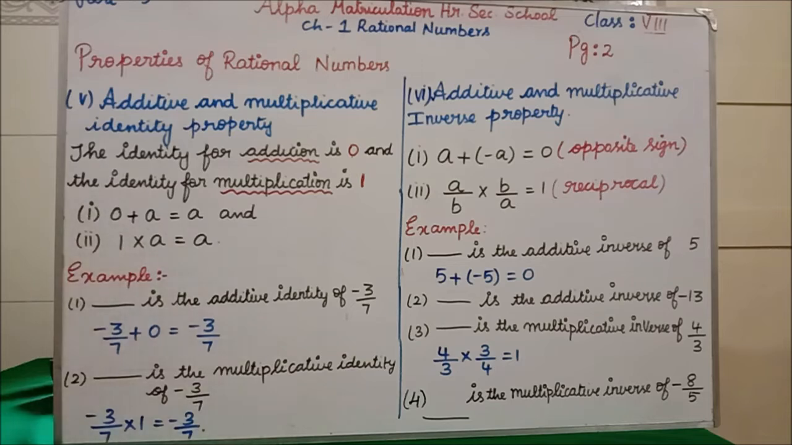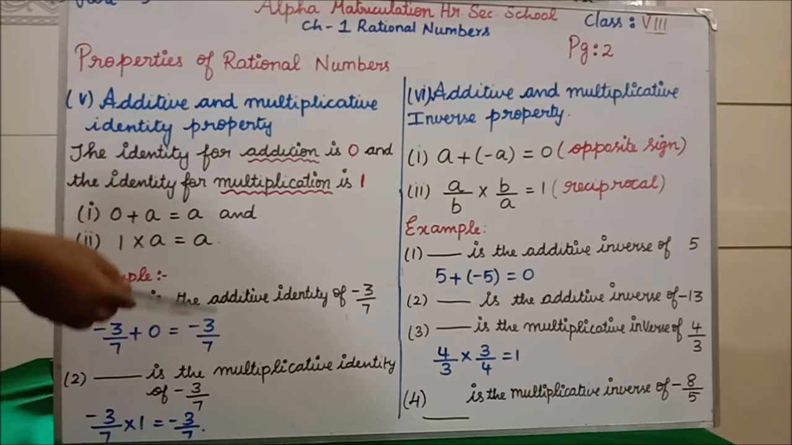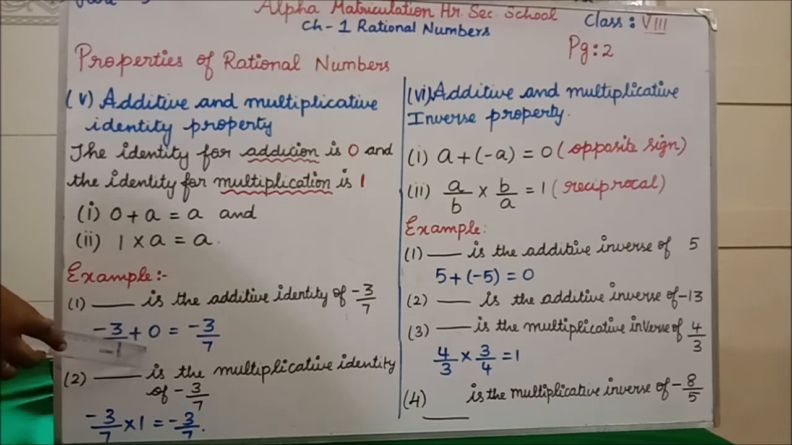Suppose you consider you are having one number. See, I have written here an example, minus 3 by 7. This is your question. To get the same number as your answer, what number do you have to add? Only if you add 0, you will get the same number as your answer. Isn't it? So, additive identity. Identity means same. Clear? Identity means same.